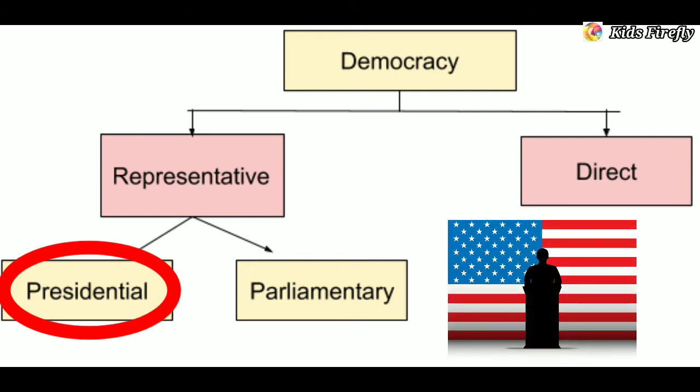In a presidential form of government, the president is the head of the government as well as the head of the state. He is directly elected by the people. He is appointed for a fixed term and cannot be easily removed from office.